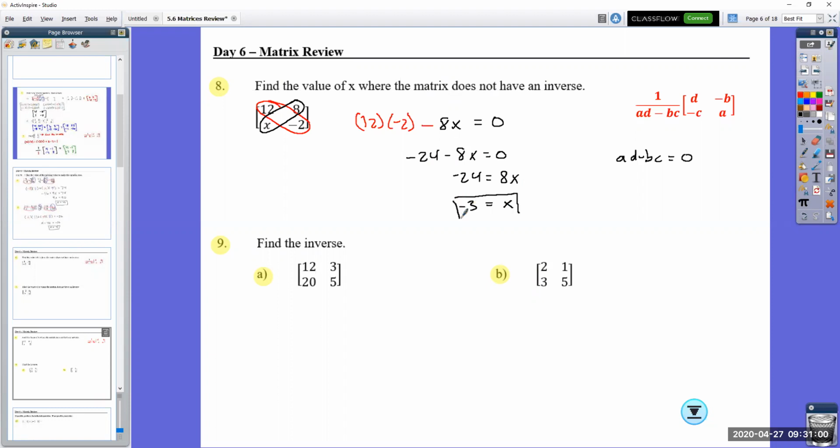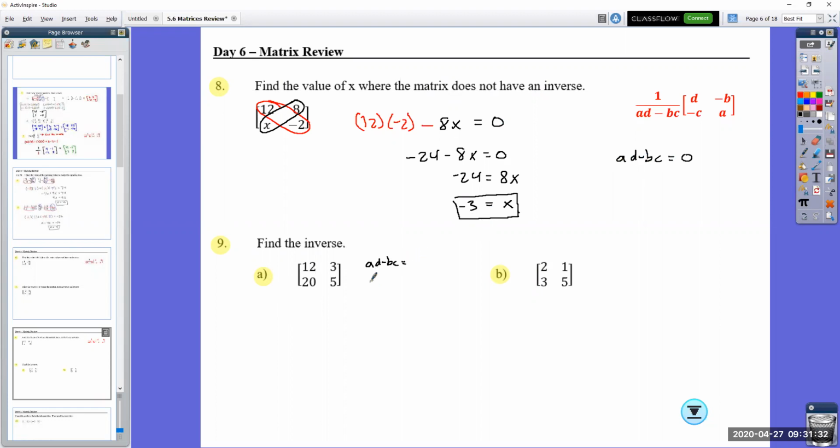So if we substituted in a negative 3 for that x value, we could not find an inverse. Notice it's not asking me to find an inverse that does not exist. It's saying find the value of x so that the matrix does not have an inverse, so that it does not exist. And that happens when the determinant equals 0, AD subtract BC. But finding the inverse is a little bit more practice from what we did earlier on. So I'm just going to say AD subtract BC.